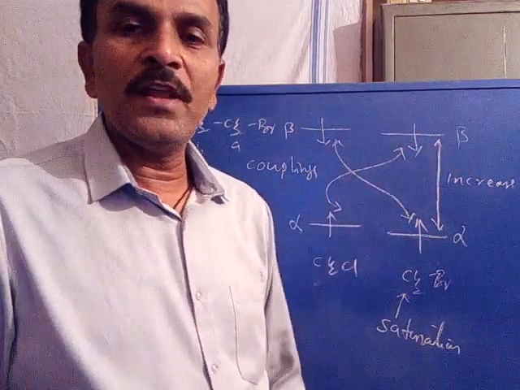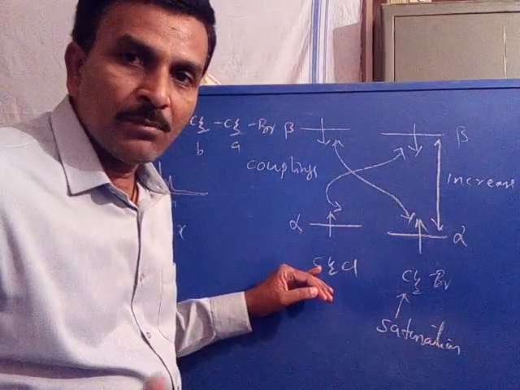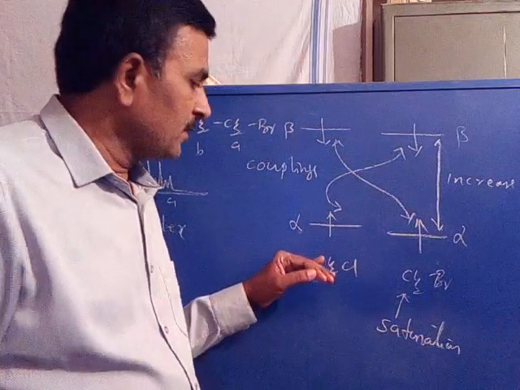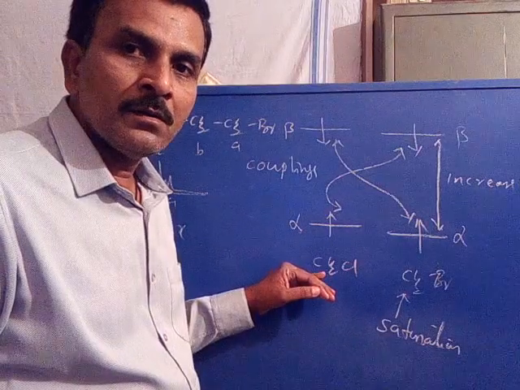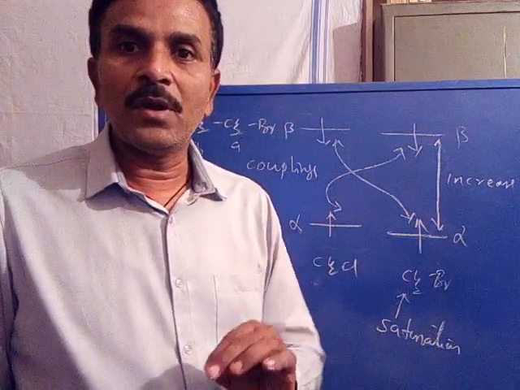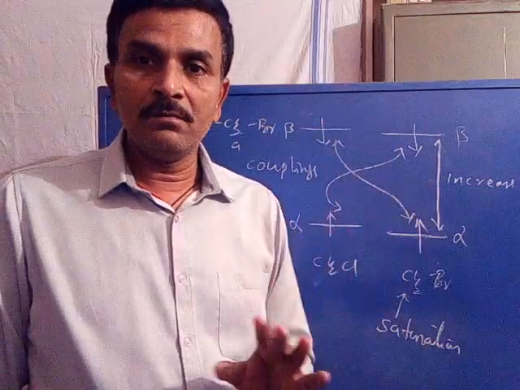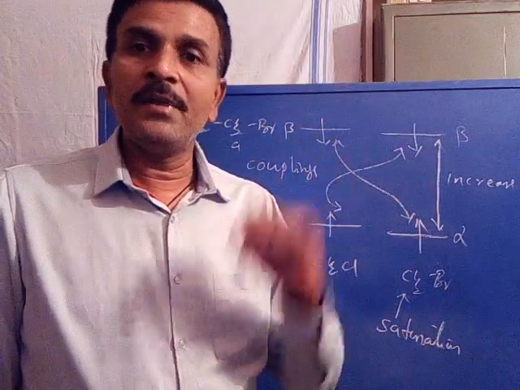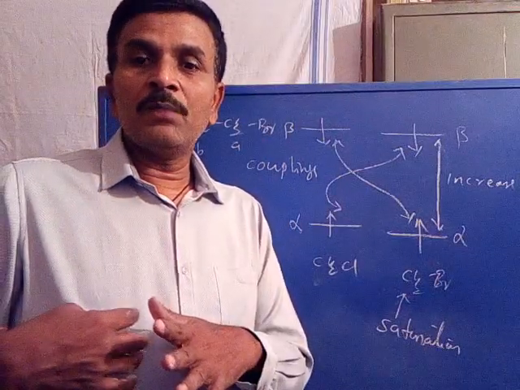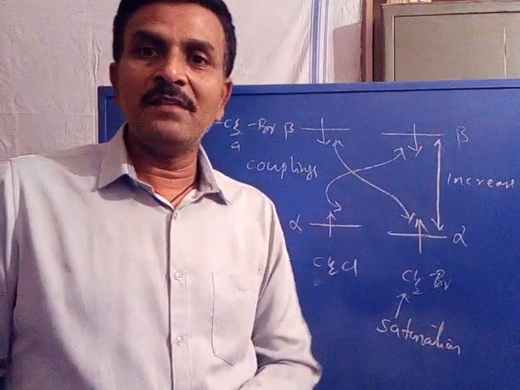The lifetime of the nuclei decreases, and hence the CH2Cl proton, which is adjacent to the saturated proton, is unable to sense the nuclear spin of CH2Br either in alpha or in beta. Earlier we discussed that CH2Cl couples with CH2Br either in alpha or in beta to appear as a multiplet.